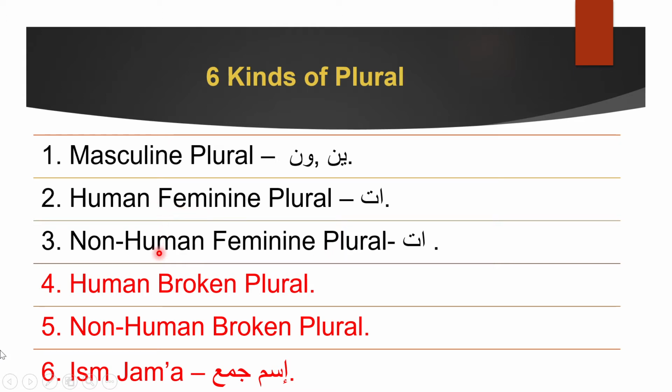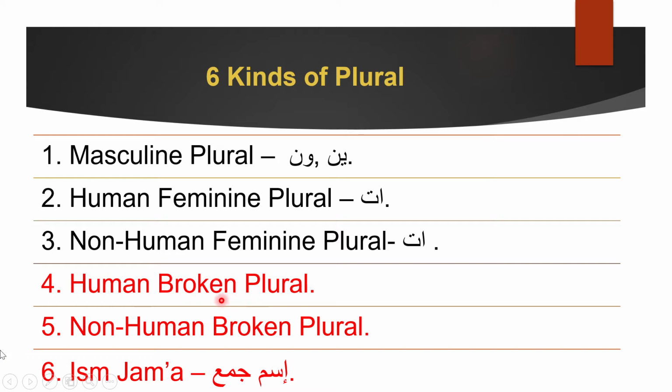Human feminine plural and non-human feminine plural. I hope this was clear. You know what human means, you know what non-human means. Non-human is not just non-living things. It also includes animals. And human is not just limited to humans. It also means angels, jinns and humans. You will learn about this in future. For now, just be certain: when we say human, we include angels and jinns. When we say non-human, we include animals. Just remember this.